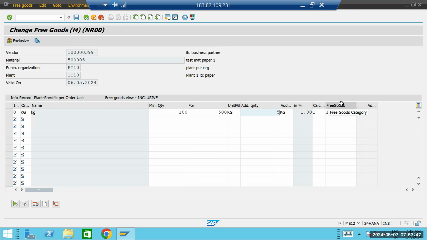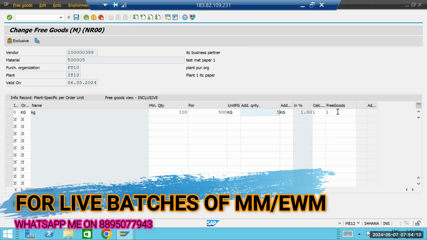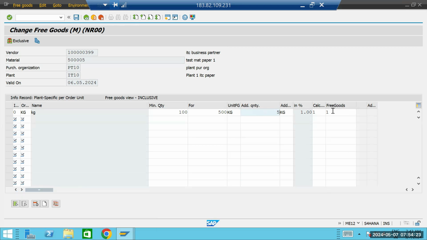There are some screen changes in the ECC; let's say there is a difference in the ECC which is modified in S4 HANA. In the ECC system, you can see a minimum quantity, a from quantity, and free goods are available. There you have to put this quantity. Whether free goods are inclusive or exclusive, there you have to put an indicator. Okay, this is the condition.